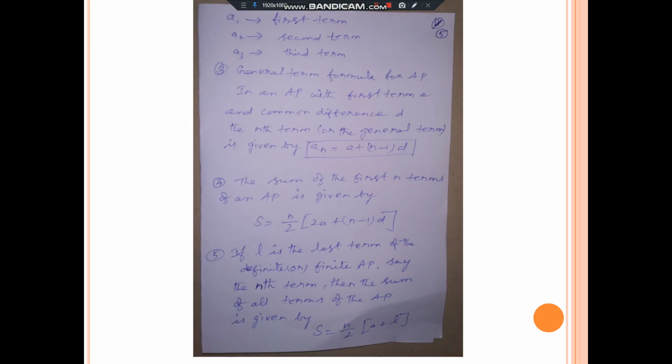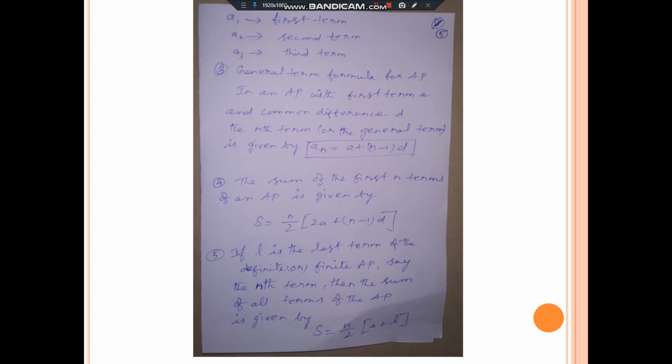At present, don't worry about the fourth and fifth. First, we will see the first exercise that is fully related with our general form and general term. These two we are going to see in exercise 2 and exercise 3. That is the fourth point and fifth point, sum of the first n terms of AP.